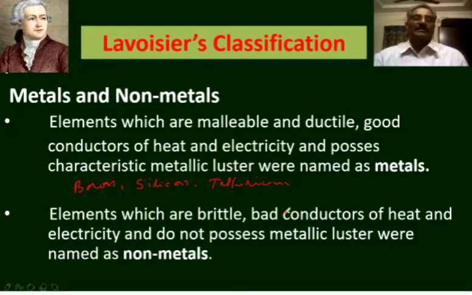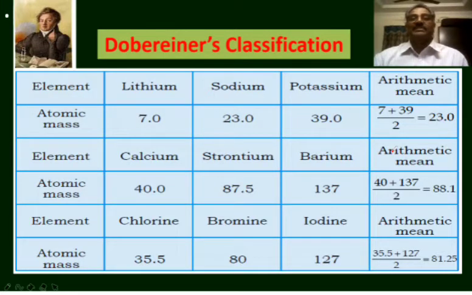Moreover, more than 80% of the elements are grouped into metals. So this kind of classification did not serve the purpose of classification. The next remarkable classification is Dobereiner's classification. In the year 1829, a German scientist, Johann Wolfgang Dobereiner, classified certain elements into groups of 3.